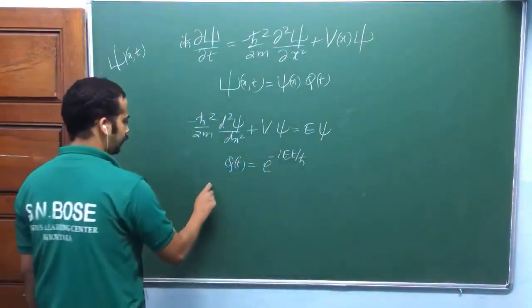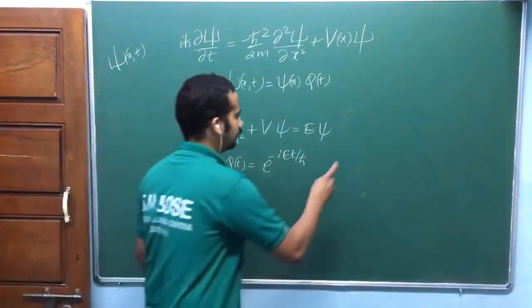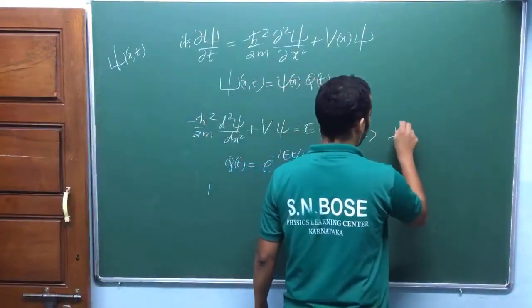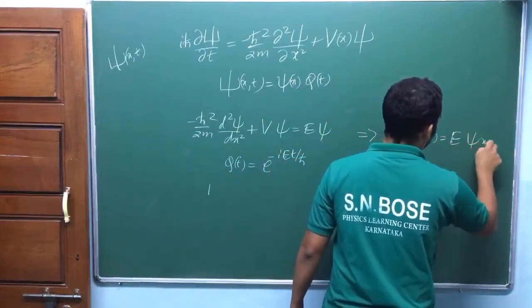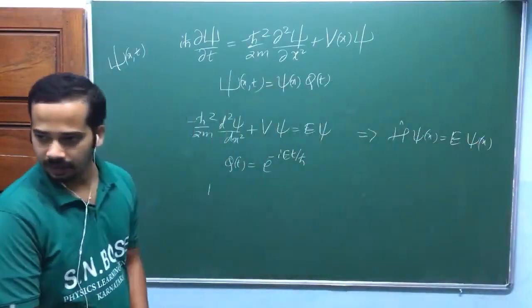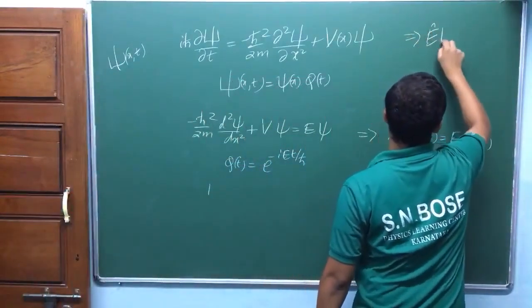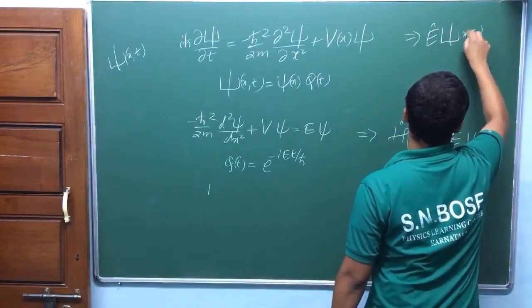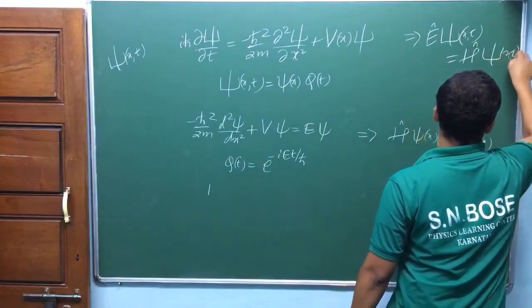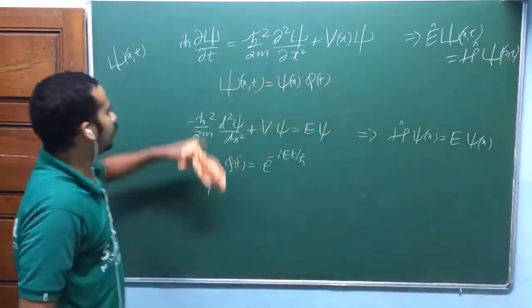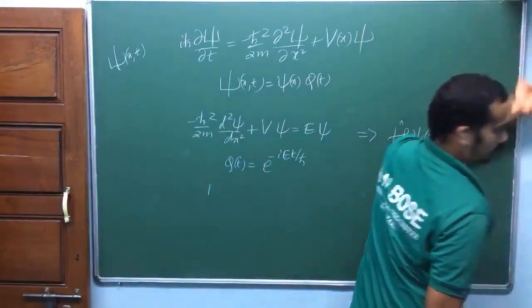And our total wave function again. One more thing we found: H cap into psi of x is equal to E into psi of x. Am I right? And this one also we found in a different way: E cap into psi x comma t is equal to H cap into psi x comma t, isn't it? We called this i h bar ∂/∂t as E cap operator, but it's not required.